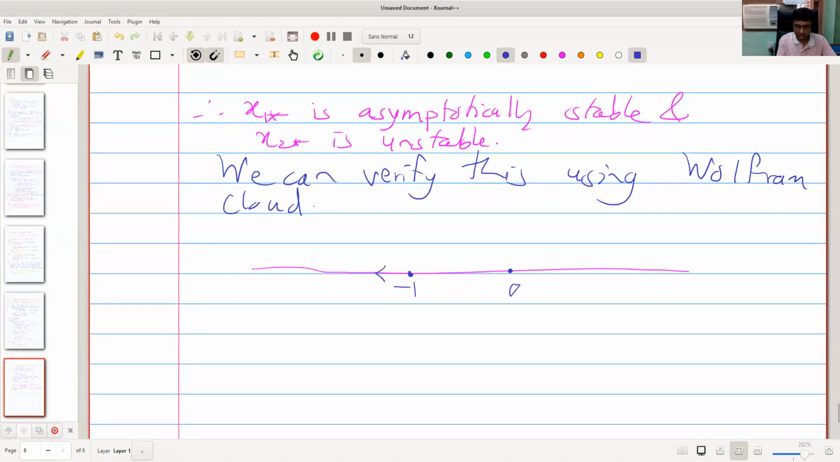The arrows are like this, meaning if we consider an initial condition in the neighborhood of -1, the solution goes away from -1. And here the arrows are like this, meaning if initial conditions are in the neighborhood of 0, then solutions are tending to 0. That's all. You can take different examples, find equilibrium points, check the stability, and verify using Wolfram Cloud.